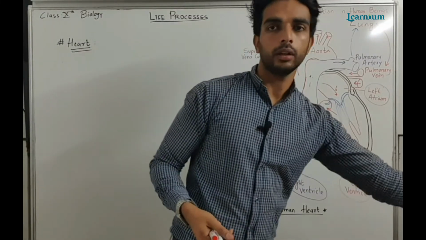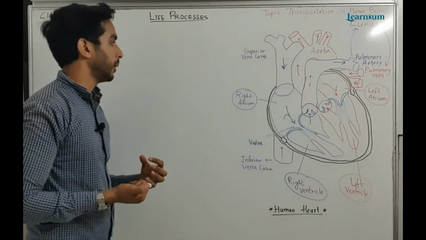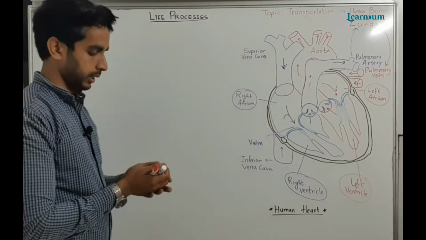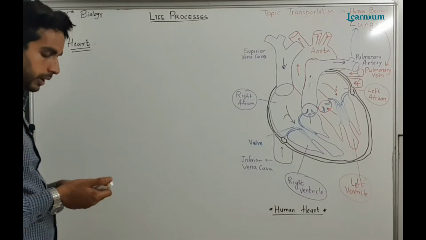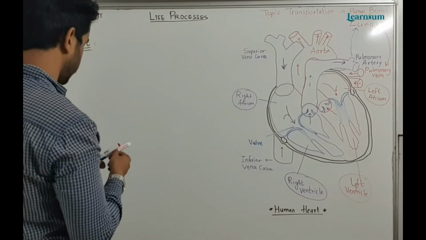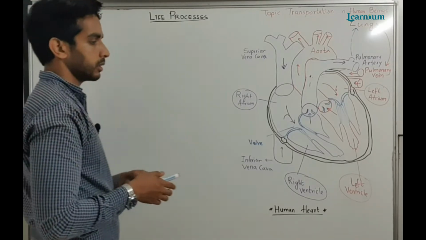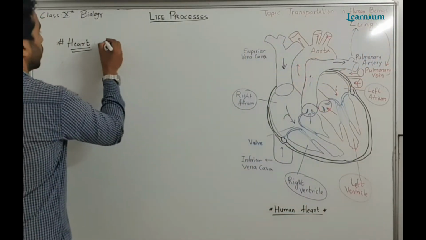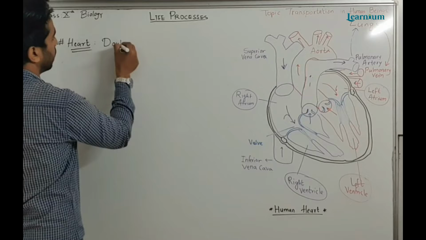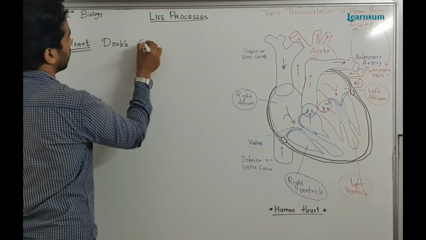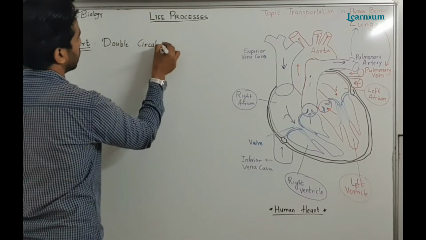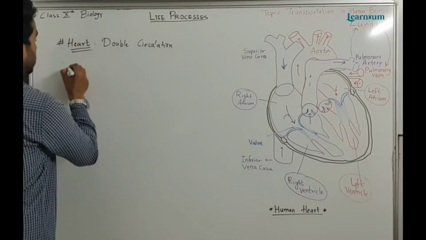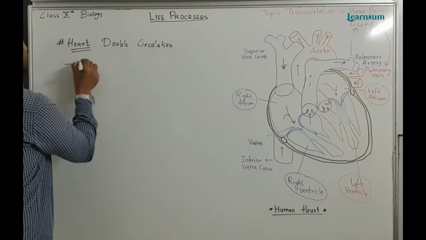So what is a double circulation? In our body, blood goes to the heart twice in a single circulation. That's why it is known as double circulation. So we will discuss double circulation. Because our heart is a 4-chambered heart, first it has pulmonary circulation.